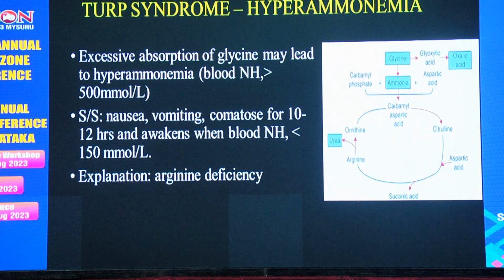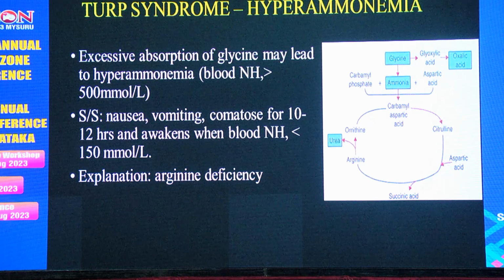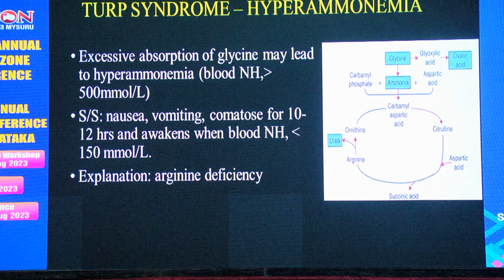Other complications like hyperammonemia. It is because of the conversion of glycine to ammonia in case of arginine deficiency. It can cause nausea, vomiting and coma.